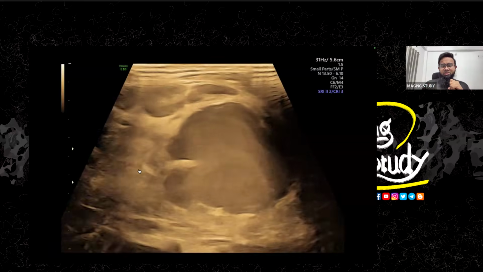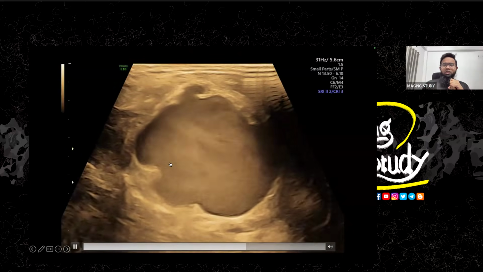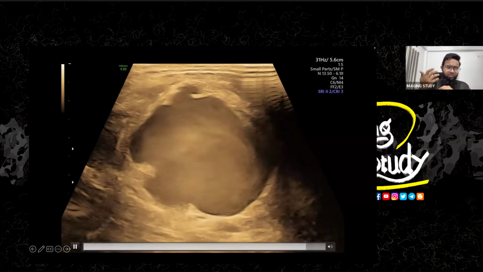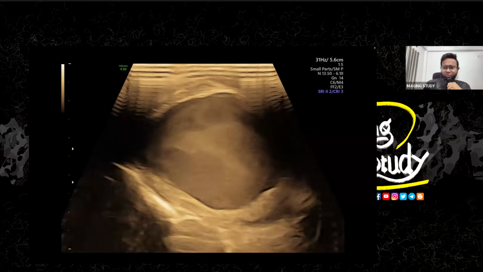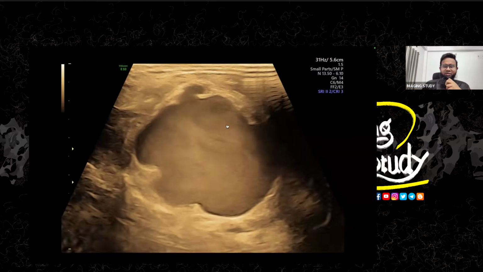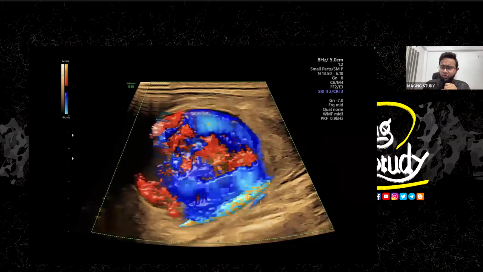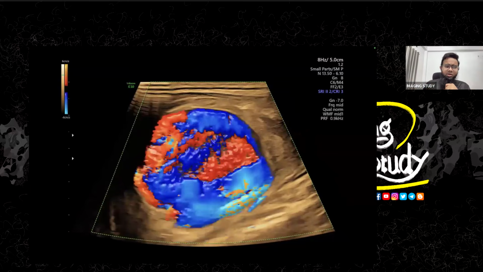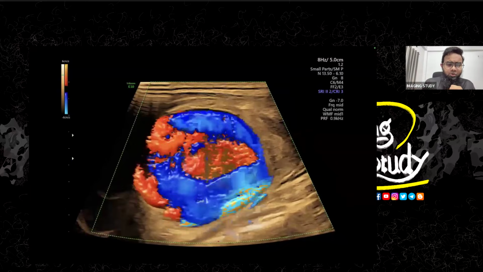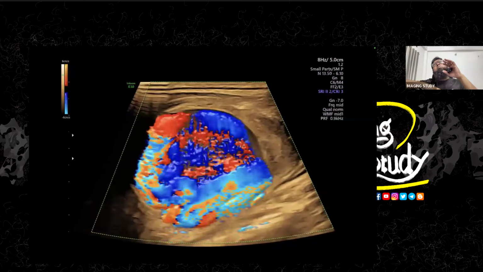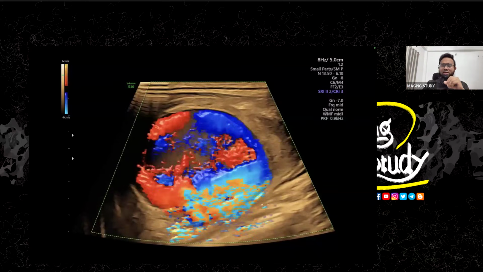So now here you can see this is the internal jugular vein, part of the internal jugular vein, and there is a big flow going on here. You can see the swirling of the blood within this aneurysmal dilated part. Okay, that looks good. So we have put color Doppler. You can see a very good amount of flow going and coming back. So we call it to-and-fro flow. Nowadays we call it bidirectional flow. To say it is a bidirectional flow, you definitely have to use pulse wave Doppler. So just think that on pulse wave Doppler, you'll see a flow going upwards, going downwards or something like that.